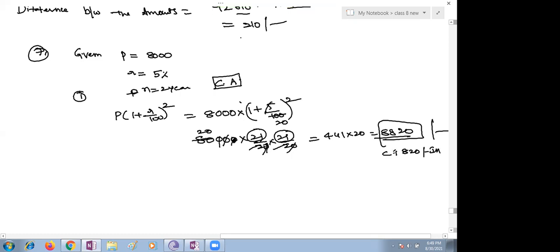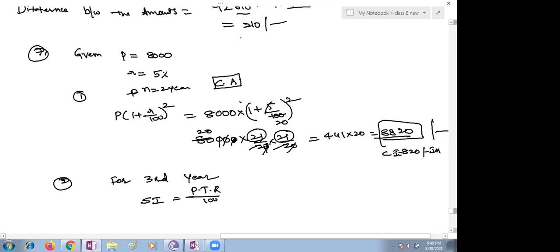Compound interest. Then 8820 is our principal for the third year. You need to find out only for the third year, right? P into R into T upon 100, which is 8820 into 5 into 1 by 100, which is 441. For the third year, the interest is 441. How are you supposed to find the interest for the third year? You need to use the simple interest formula, P into R into T upon 100.